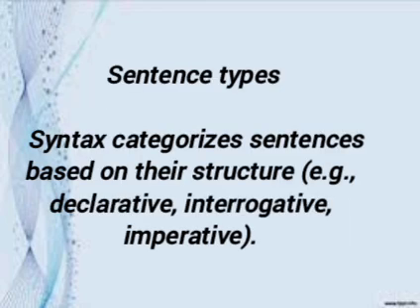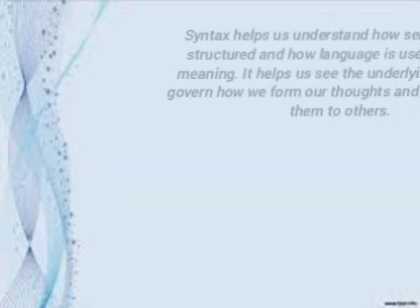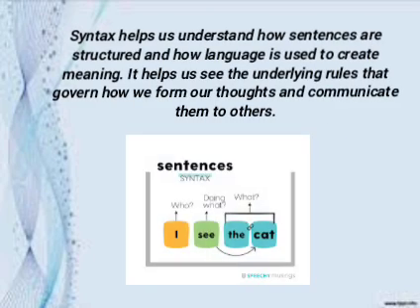Sentence types. Syntax categorizes sentences based on their structure, e.g., declarative, interrogative, imperative. Word order. Syntax defines how words are arranged in sentences to convey meaning. In English, the typical word order is subject-verb-object, e.g., the dog chased the ball. Syntax helps us understand how sentences are structured and how language is used to create meaning. It helps us see the underlying rules that govern how we form our thoughts and communicate them to others.